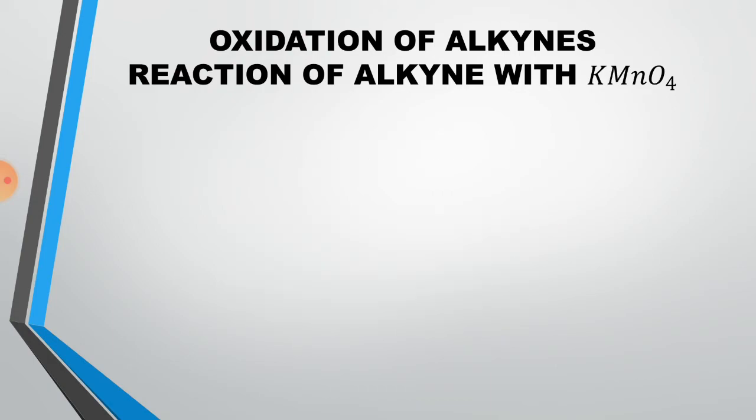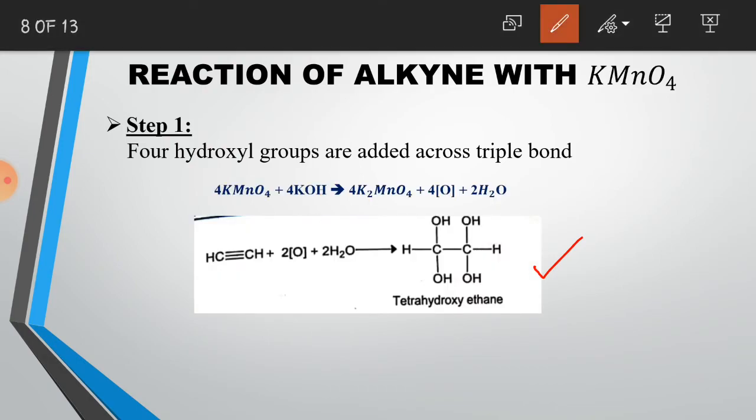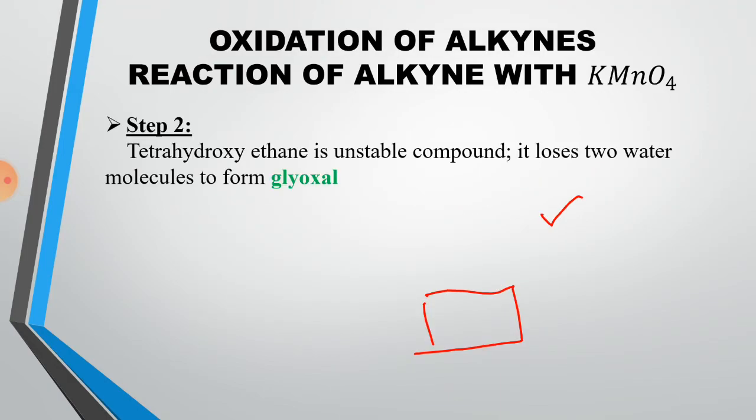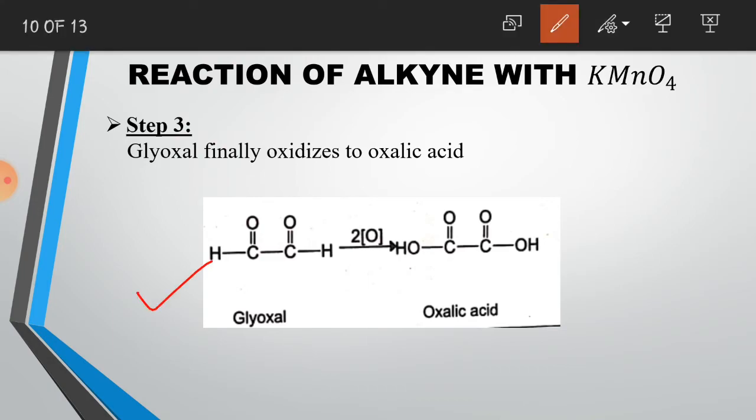Now if you look at this reaction, you will see that out of 4 atomic oxygen, only 2 moles of this atomic oxygen are being consumed here. 2 moles are still remaining unreacted. Now these 2 unreacted moles will at the end oxidize the glyoxal. And how it will oxidize the glyoxal: these 2 oxygen atoms will be added across this bond. Oxygen will be attached to the hydrogen atom here, and we will get oxalic acid in return.